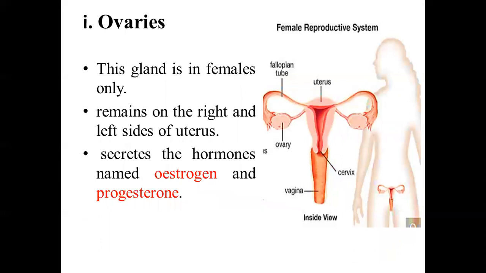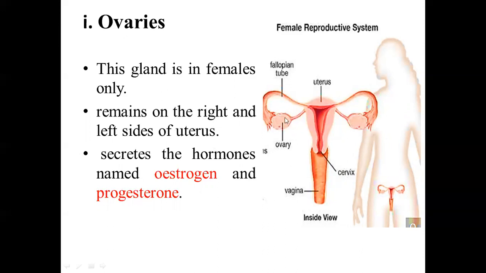First of all, we will go with the ovaries. This gland is in females only. It remains on the right and left side of the uterus. There are two in number. Here you can see this structure is the ovary, and it secretes the hormones named estrogen and progesterone. So this is the uterus, this is the fallopian tube, and these are the ovaries.